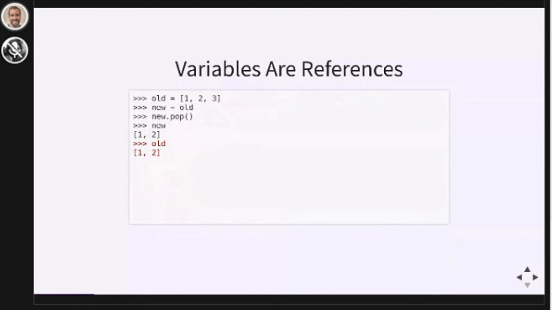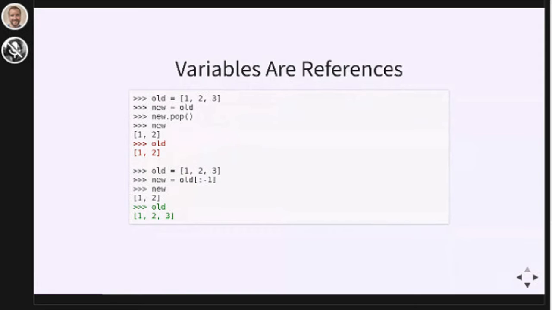So assigning to a variable in Python doesn't copy anything. Variables in Python are not buckets containing objects. Variables are simply references to objects. This can really trip up new Python programmers. So in Python, we tend to copy old lists to new lists because mutating lists is often a bad idea. When we modify a list, every other variable that points to that same list will also seem to change. So instead in Python, we copy old lists to new lists. So that's the reason list comprehensions are so common in Python. Copying old lists to new lists is essential because of this weird way that variables work.